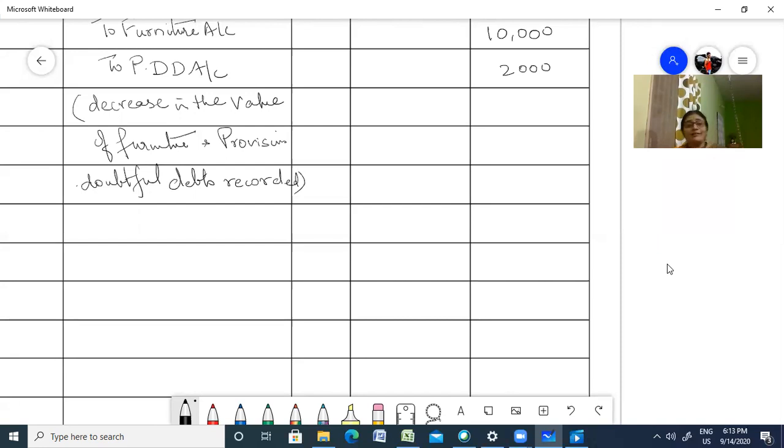Okay, then last you had revaluation profit, isn't it? So revaluation account debit to all the three partners. Who are the three partners?